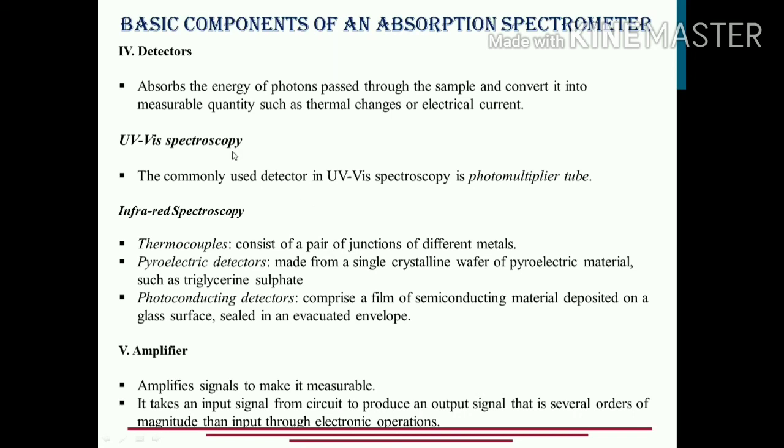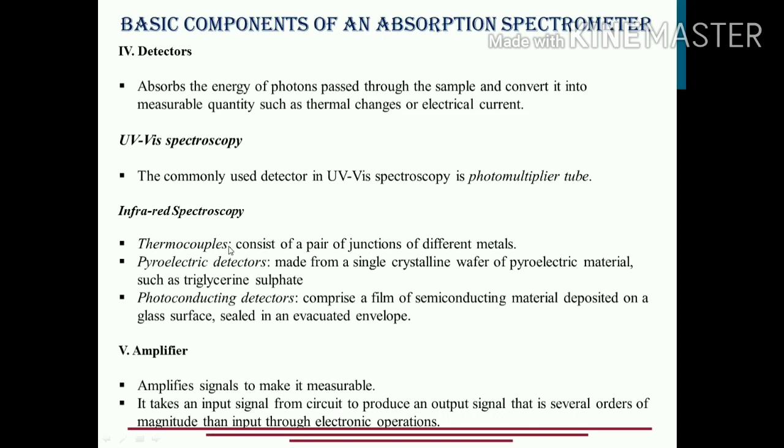For UV visible spectroscopy, the commonly used detector is the photomultiplier tube, PMT, capital P, capital M, capital T. You must have heard about this terminology. So the PMT, or photomultiplier tube, is used for UV visible spectroscopy. For IR spectroscopy, we can have thermocouples.